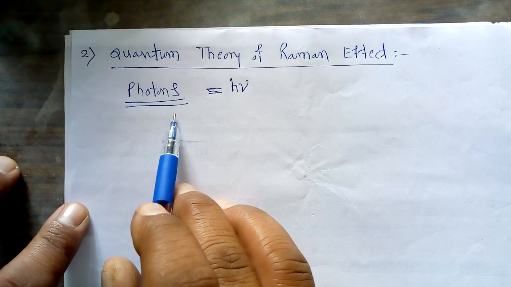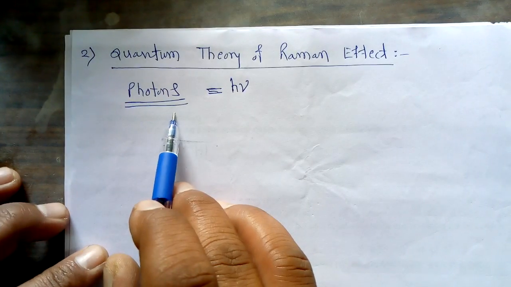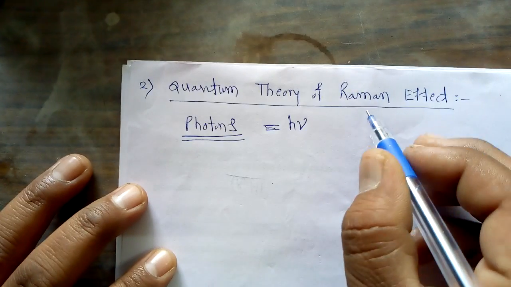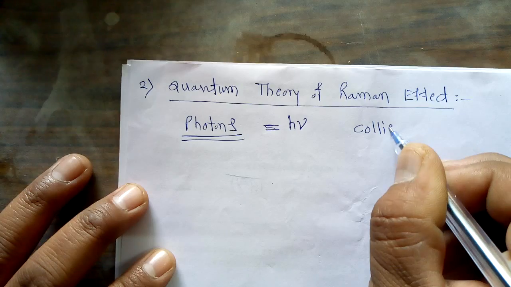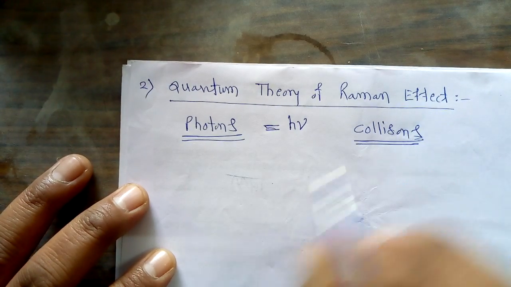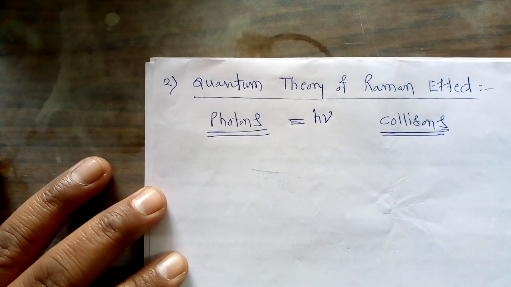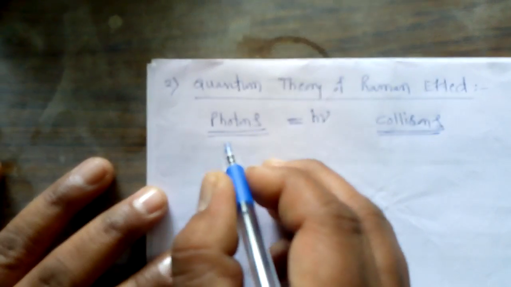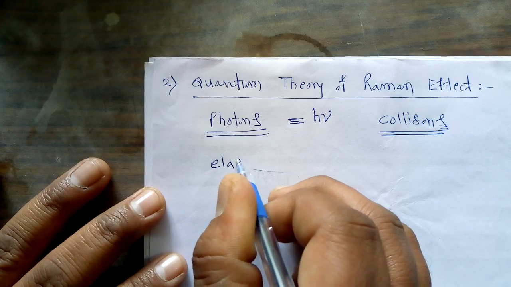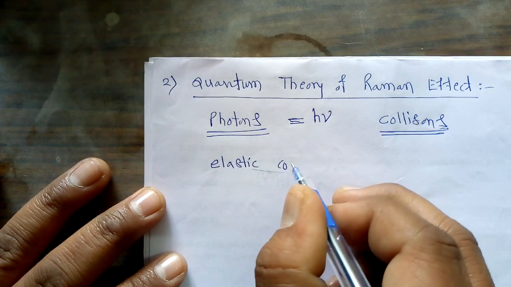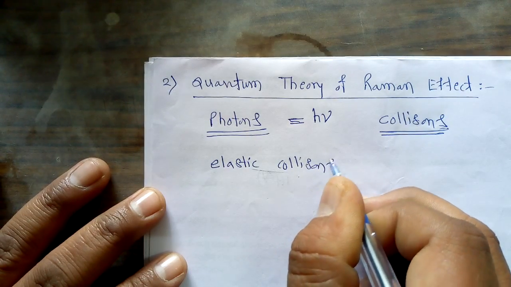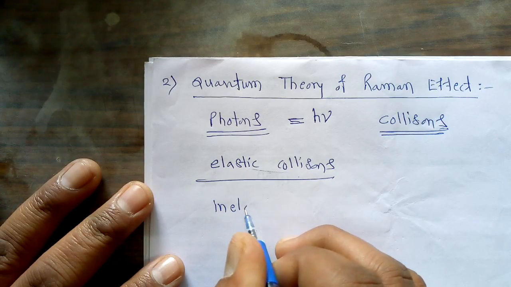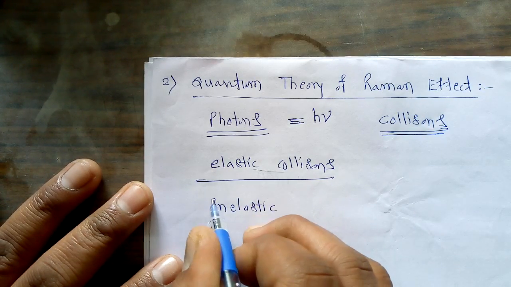Now when such a stream of photons interacts with a particular molecule, what happens? These photons undergo collisions with the molecules, and when these collisions occur with a particular molecule, there are two types of collisions. One is called the elastic collision, and the second is called the inelastic collision.